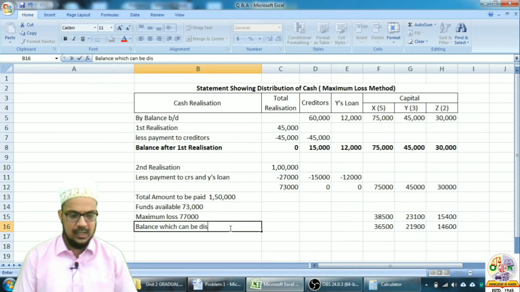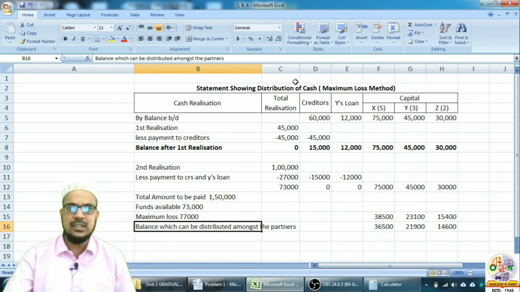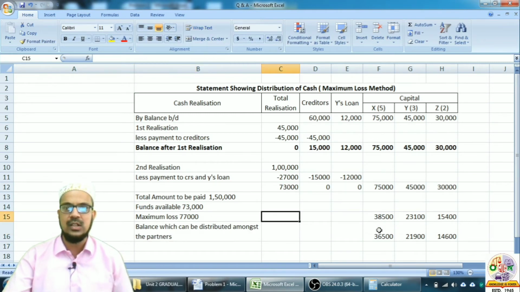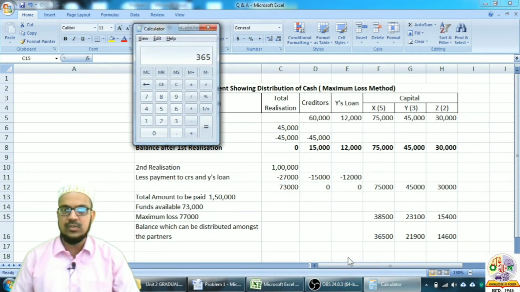Now after adjusting for the maximum loss, we get a balance amount, and this is nothing but the balance which can be distributed amongst the partners. Now if you take the total of these three amounts, it will automatically come to 73,000. Let us check it. 36,500 plus 21,900 plus 14,600, it comes to 73,000.